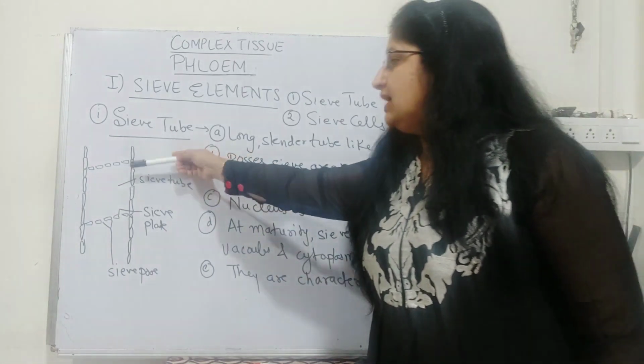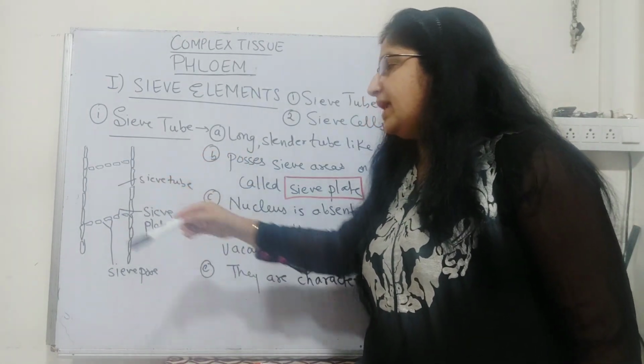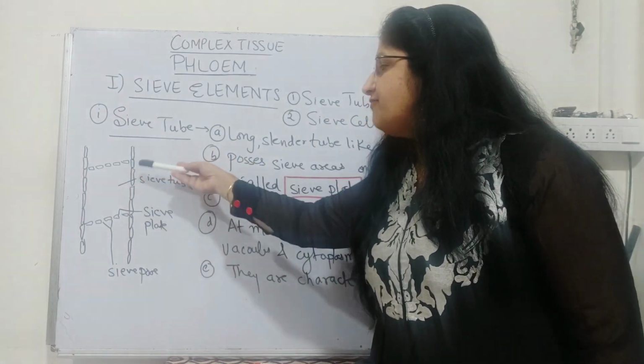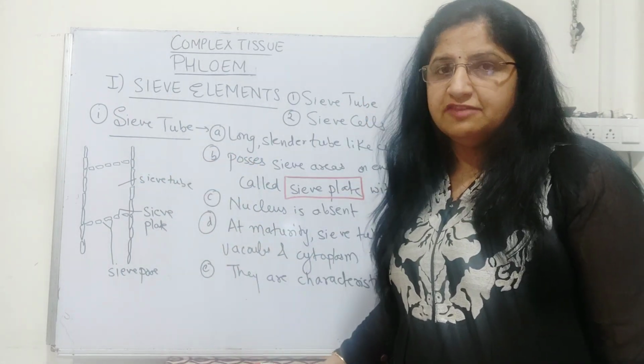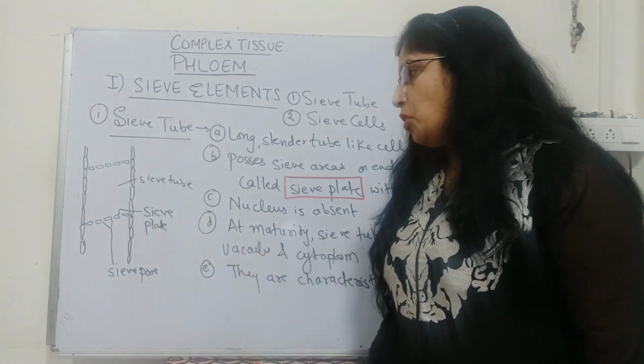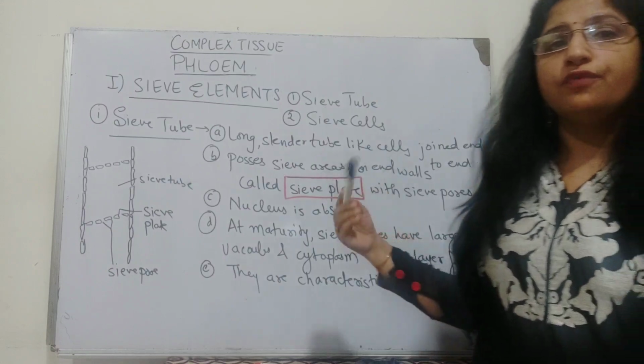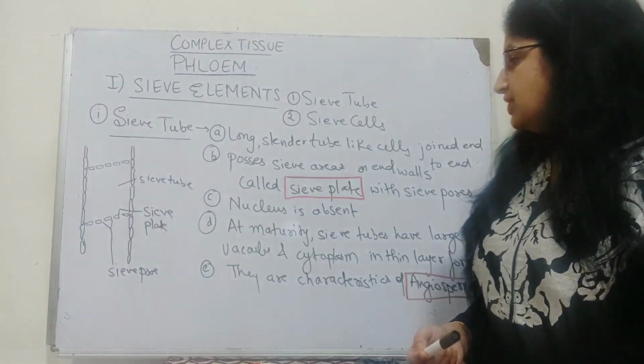So if you can see, these are the cells which are placed one over another, end to end wall, having a perforated sieve plate having the sieve pores. The sieve plate has sieve pores which allow conduction of the food along the concentration gradient.